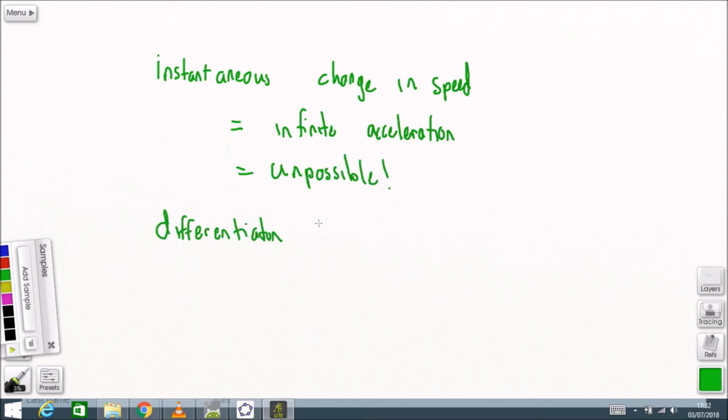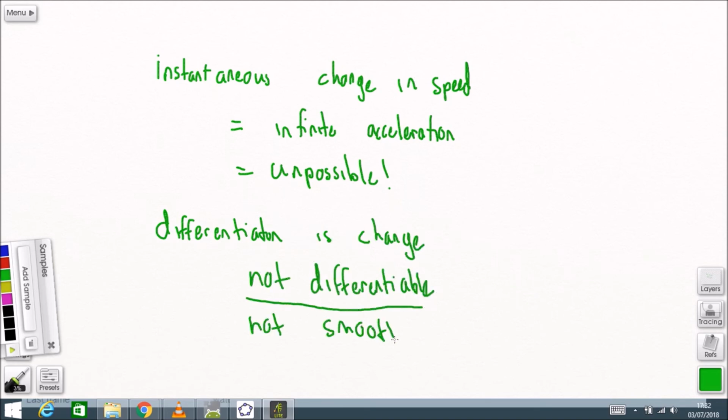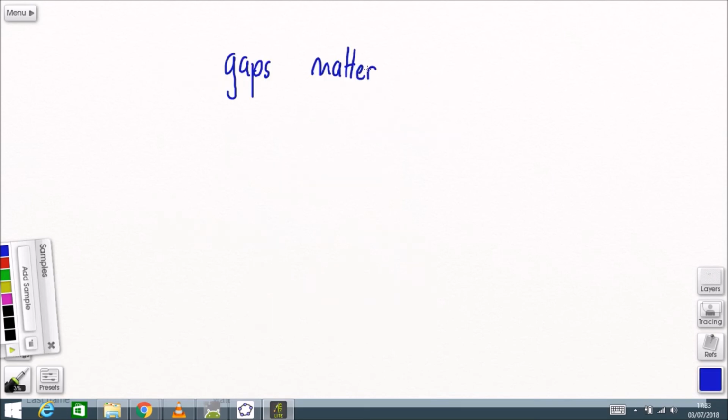Since differentiation is all about change, we can tell therefore the function is not differentiable when it's not smooth.